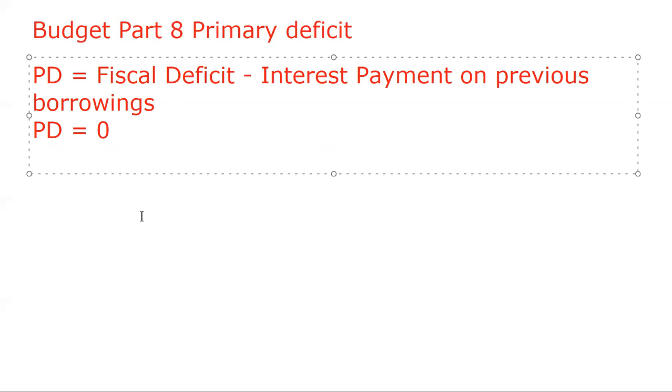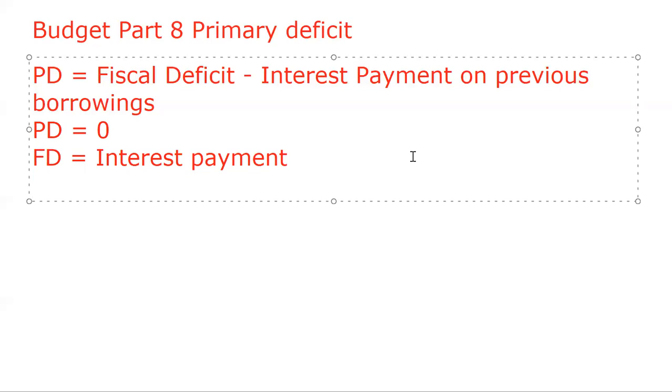If we say that primary deficit is equal to 0, it means obviously fiscal deficit should be equal to interest payment, then primary deficit would be 0.